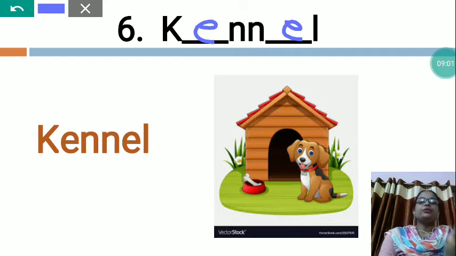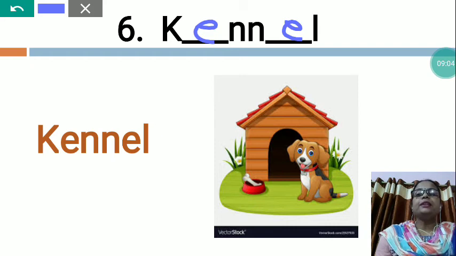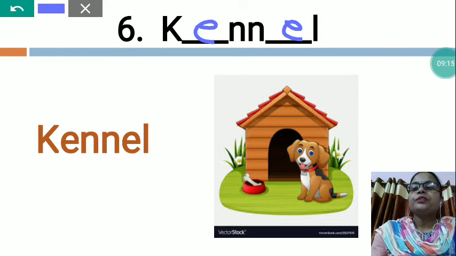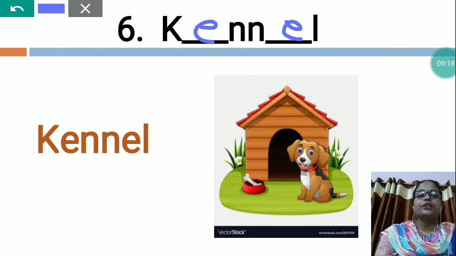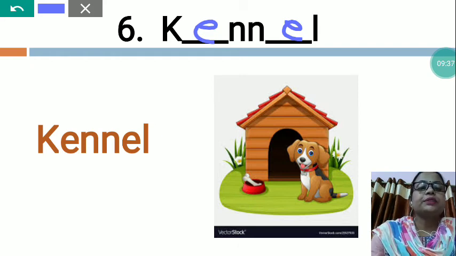Kennel. So children, a kennel or a dog house is a small shed commonly built in the shape of a house to provide a dog with a sense of security and protection from various weather conditions. So, we make this dog house with the help of wood, plastic, hardwood. So, this is kennel. Kennel spelling K, E, N, N, E, L, kennel.